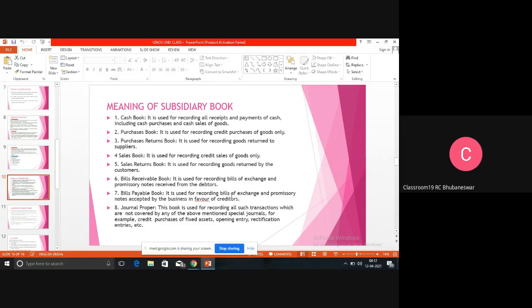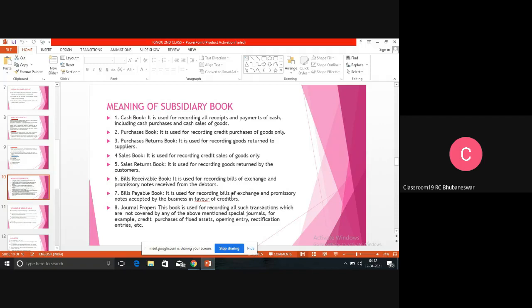One person bought some goods from another person, on credit. That person is not paying anything, not even the money, so how will the seller trust that the buyer will pay for the goods? So the seller will draw a bill on him, and the person who has purchased on credit will sign the bill that after 3 months, or within 3 months, I am going to pay you this money. That is known as your bills receivable book.